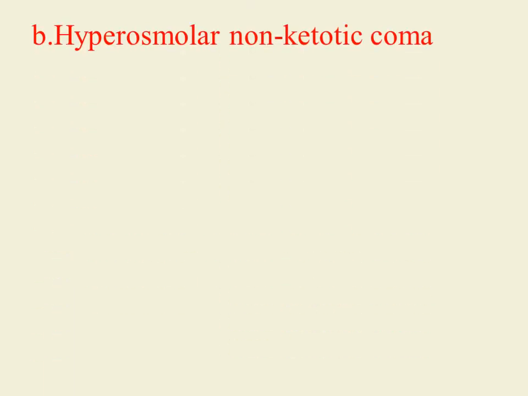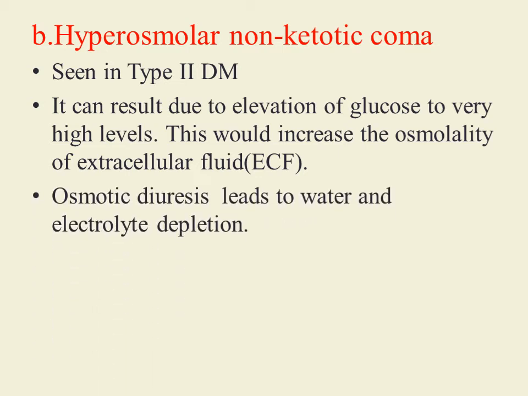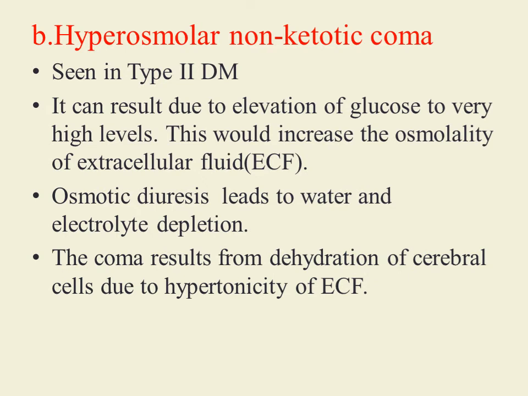Second complication is hyperosmolar non-ketotic coma. This complication is commonly associated with type 2 diabetes mellitus. It develops due to highly elevated levels of glucose in the blood. Glucose, being osmotically active, is responsible for increase in osmolality of extracellular fluid. Because of that, it leads to osmotic diuresis. So water and electrolytes are excreted in urine in more volume, and this leads to water and electrolyte depletion in the body. The coma seen in this complication results from dehydration of cerebral cells due to hypertonicity of the extracellular compartment.